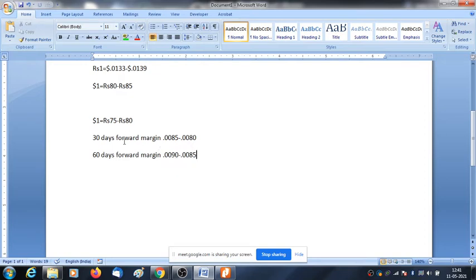In forward margin we have months, say 1 month, 2 months, 3 months. If the bill period is coming as 45 days or 15 days, we need to think in terms of months.